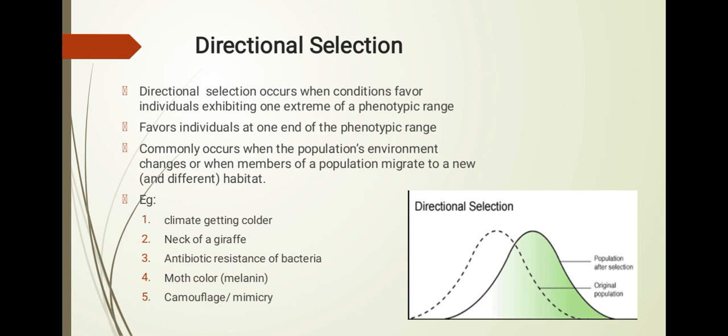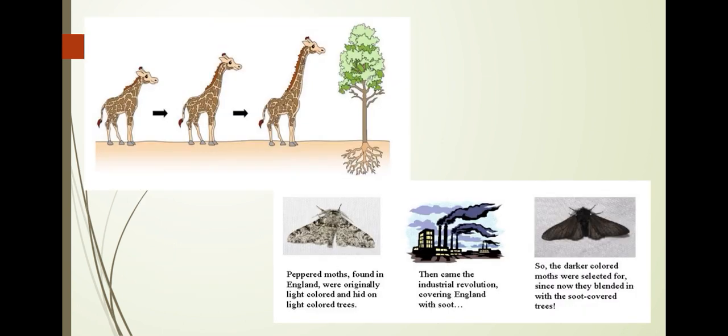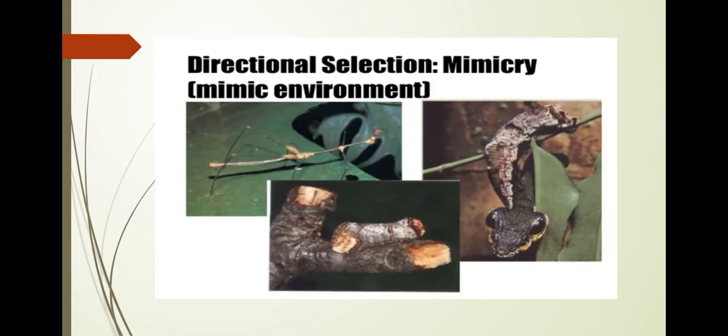Directional selection: original population, population after selection. Peppered moths found in England were originally light colored and hid on light colored trees. Then came the Industrial Revolution, covering England with soot. So the darker colored moths were selected for, since now they blended in with the soot covered trees. Another example is mimicry, where organisms mimic the environment.